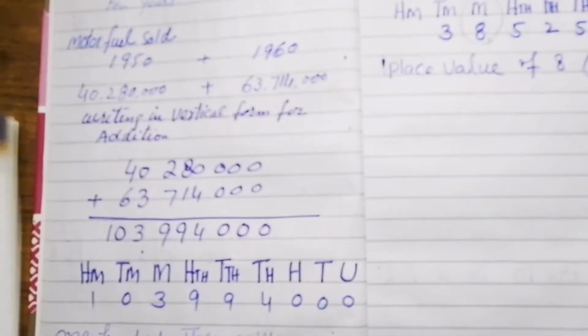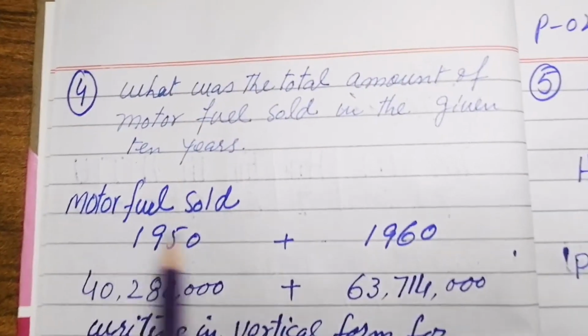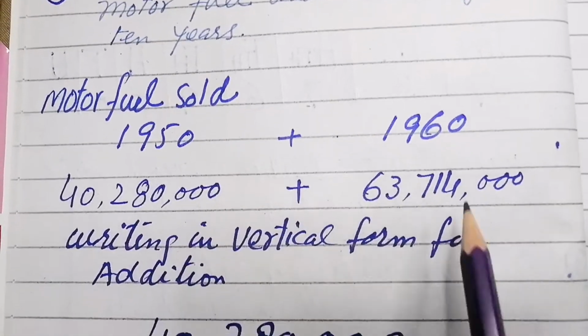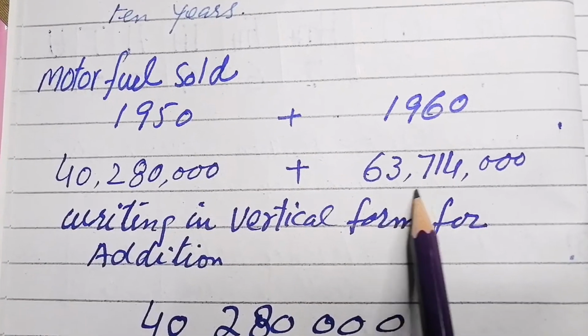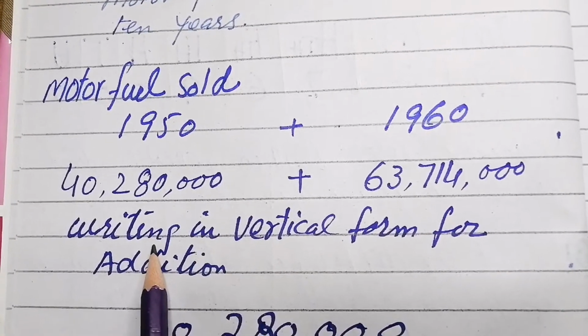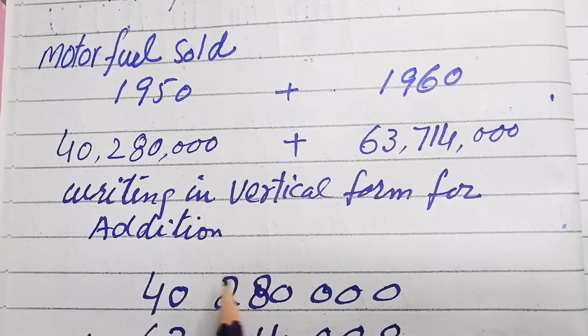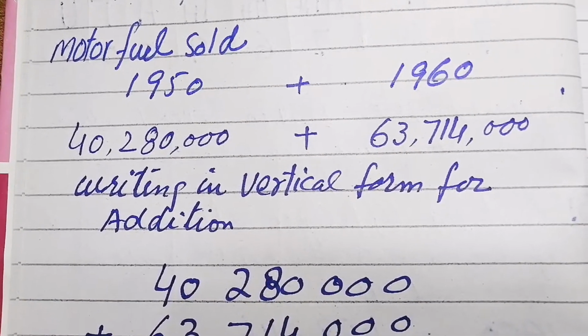In 10 years, motor fuel, right? So see, motor fuel sold in 1950 was this, 4,280,000, and in 1960 it was 63,714,000. So now I will add them. We'll write this in vertical form and then add.